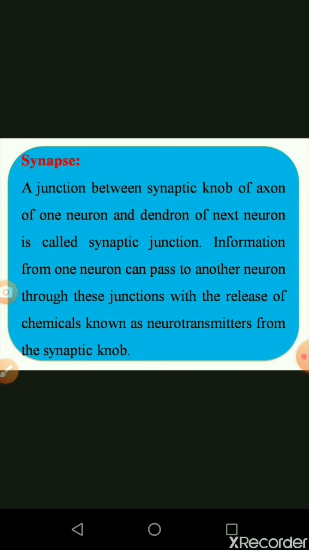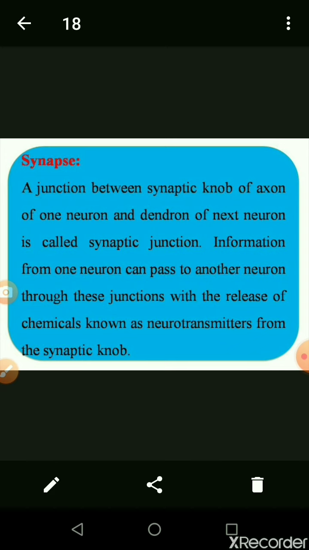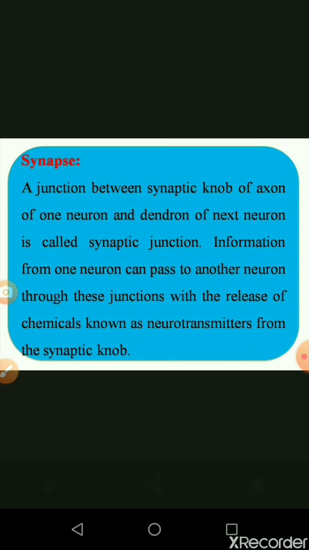The information from one neuron can pass to another neuron through the junction. The signal is passed from one neuron to another through the synaptic junction. Then the synaptic knob releases a chemical known as the neurotransmitter. By means of the chemical impulse, the signal is passed on to all parts of the body.